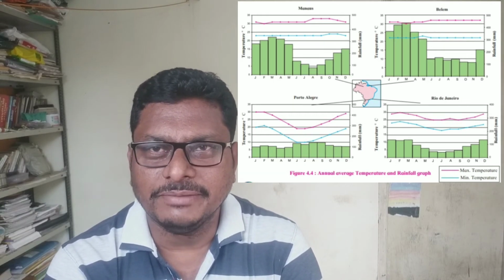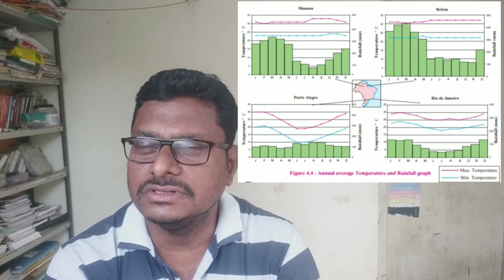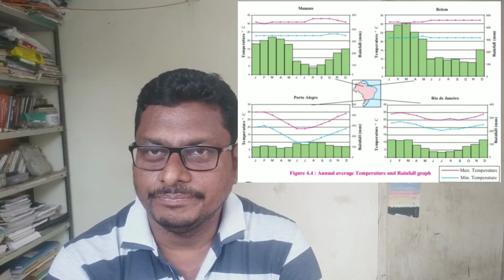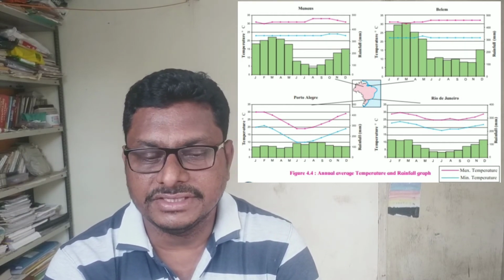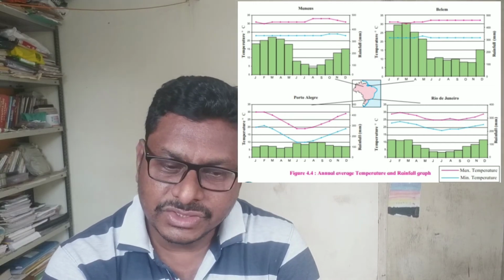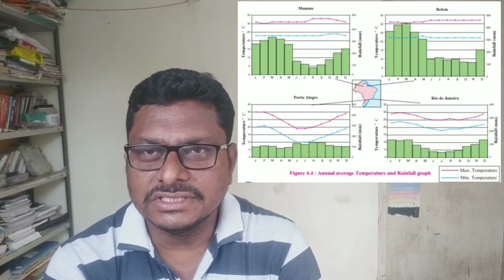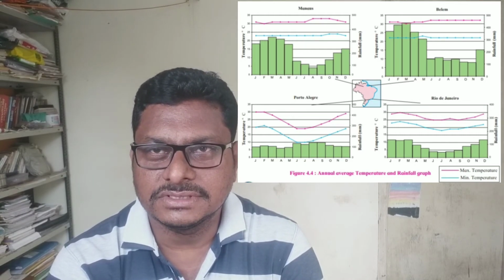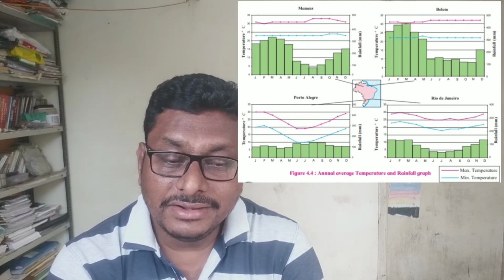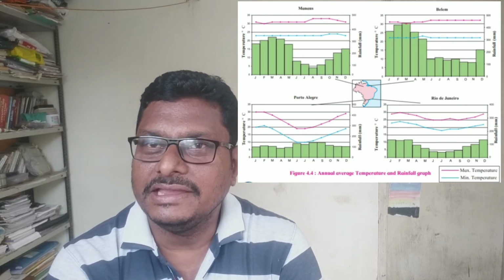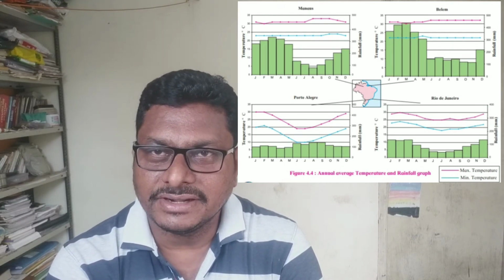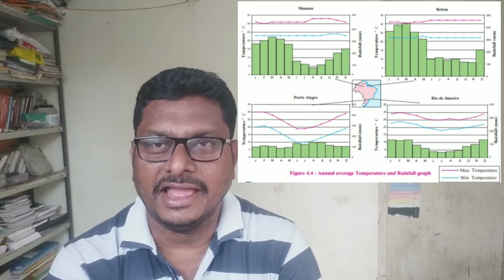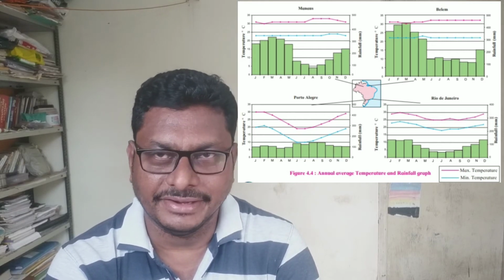If you observe this map, the two cities, Manaus and Belém, are located in the equatorial region of Brazil, and the rest of the two are coastal cities located in the southern part of Brazil. This map indicates the maximum temperature range, minimum temperature range, and annual average rainfall in the year.